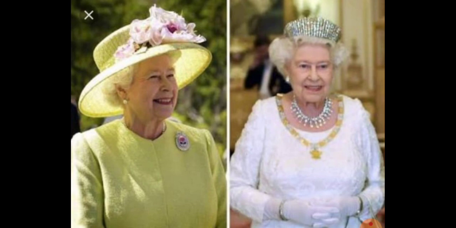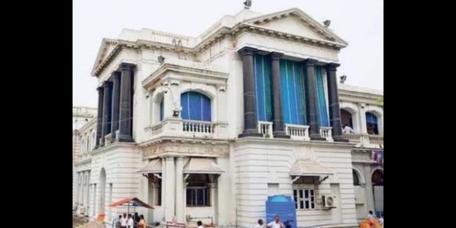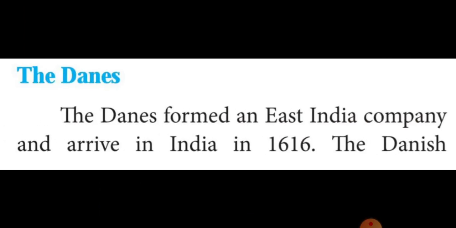Then in 1639, the British built a factory in Madras that is known as Fort St. George. The fort's name is St. George.